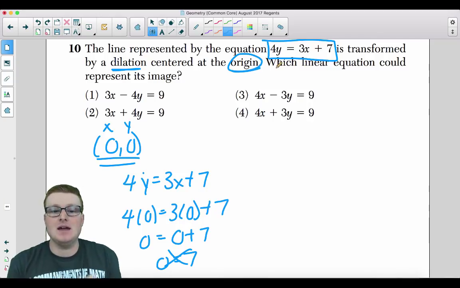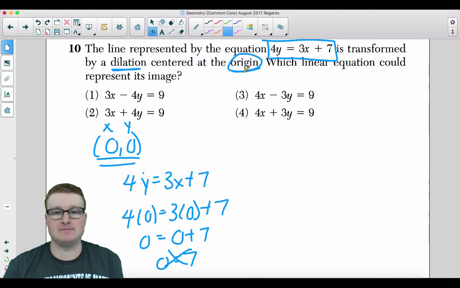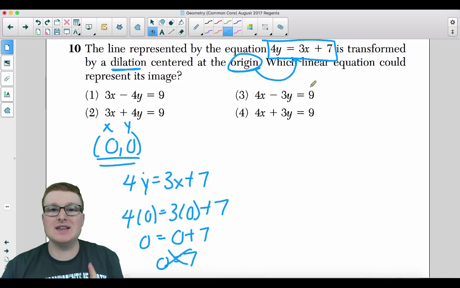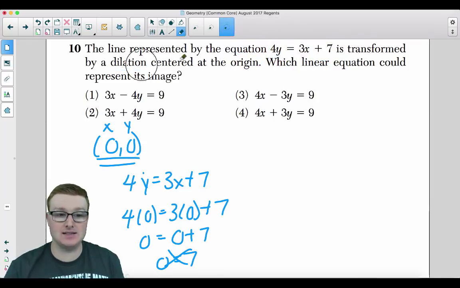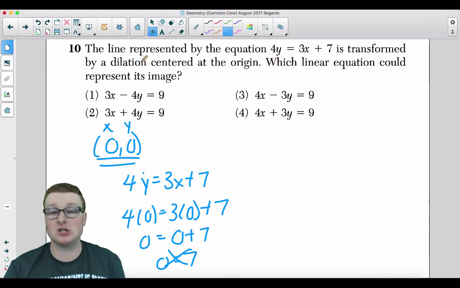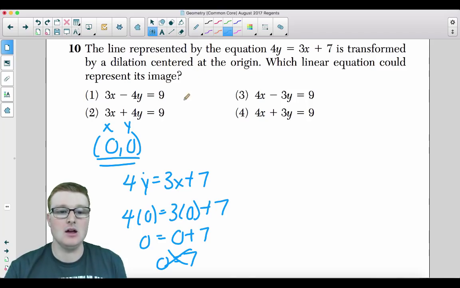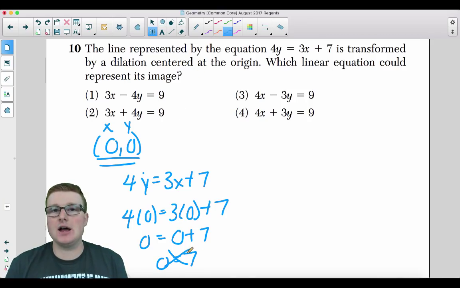That's a good thing, because if the origin was on this line, the dilated image would actually be the exact same thing. And if you did the June of 2017 Regents exam, one of the part 2 questions asked for that specific concept. And if you don't know what I'm talking about, I suggest that you go back and look at that video. It's the June 2017 exam, parts 2 through 4. Okay, so we know that it doesn't lie on the line.